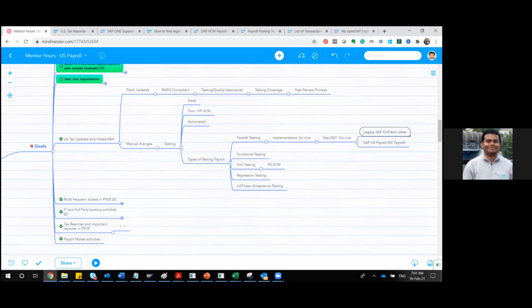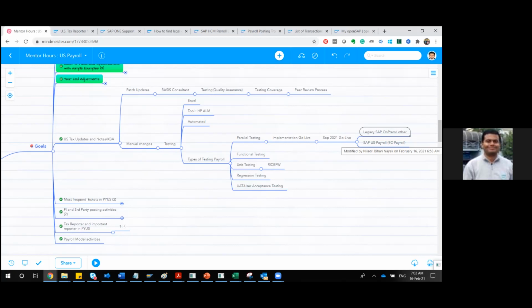Because you might have standardized a lot of things in your new payroll system, which are not standardized in your on-premise or any other legacy system. So if you are doing that kind of standardization in that particular journey, whatever differences you are having, you have to justify those differences.